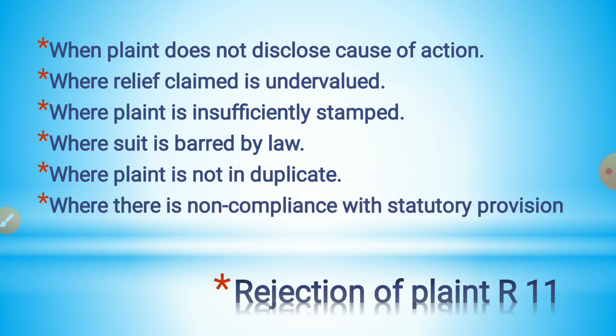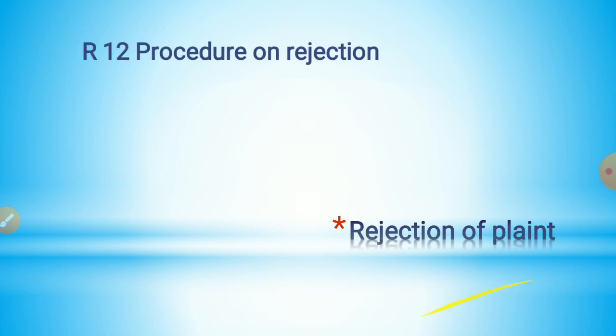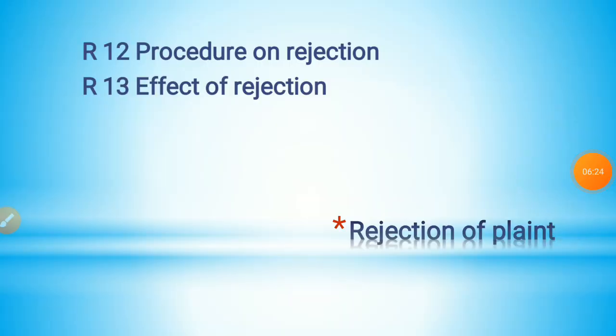Similarly, if the plaintiff has failed to comply with provisions of Rule 9, that is, he has not submitted a sufficient number of copies of plaint or he has not paid fees for service of summons, in such a situation, the court may reject the plaint. Now, let us see what is the procedure on rejection. On rejection of the plaint, the judge shall record an order that the plaint has been rejected, and the court shall also mention the reasons for rejection of the plaint.